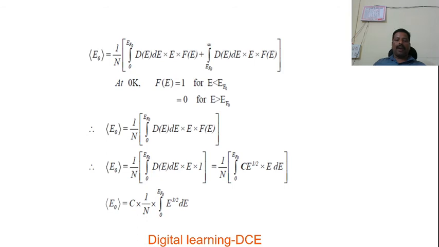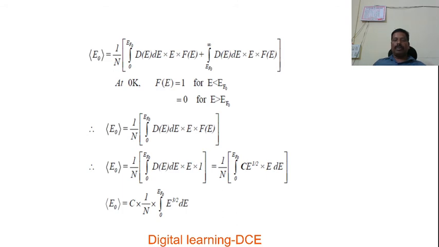Thereby we have the average energy equal to 1 by n into the integral from 0 to EF naught of capital D of E into dE into E into f of E. Now here we found that the value of f of E is equal to 1. Substituting that, and simplifying and substituting the value of D of E into dE, we have the average energy.